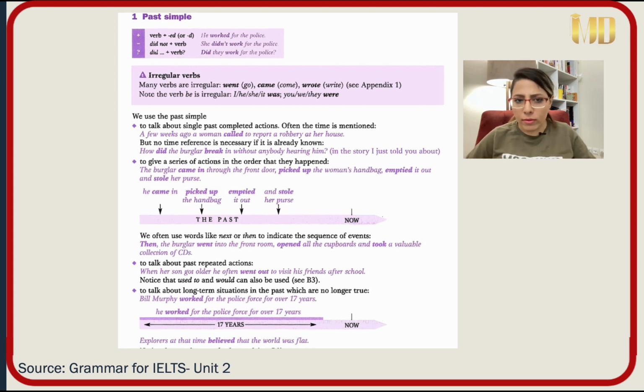Okay, no time reference is necessary if it is already known. For example, how did the burglar break in without anyone hearing him? How did the burglar break in?